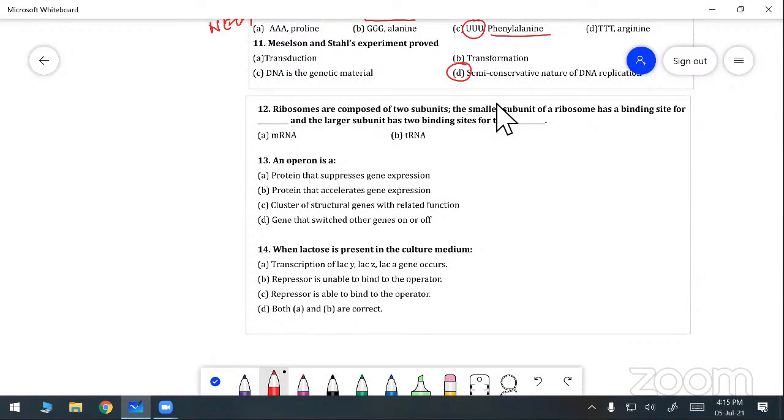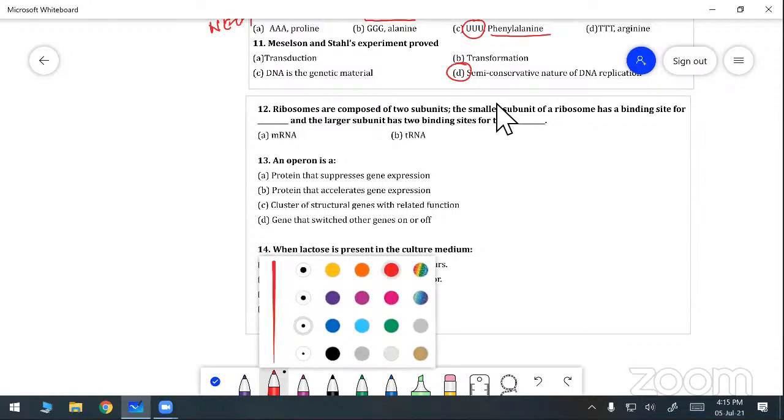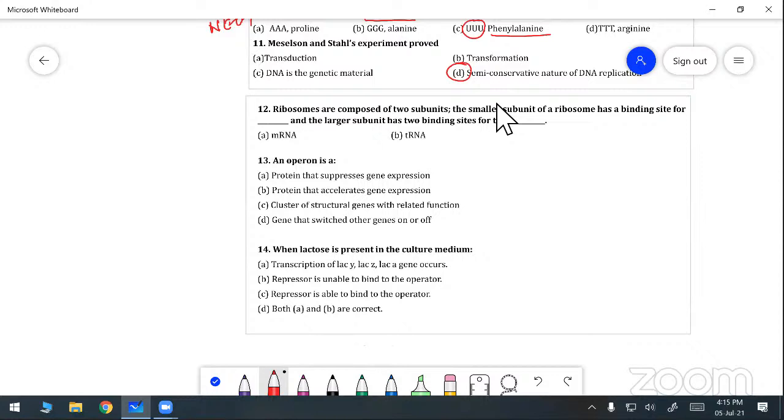12th question. Ribosomes are composed of 2 subunits, the smaller subunit and the larger subunit. You already studied protein synthesis. In protein synthesis, they gave a diagram like this.